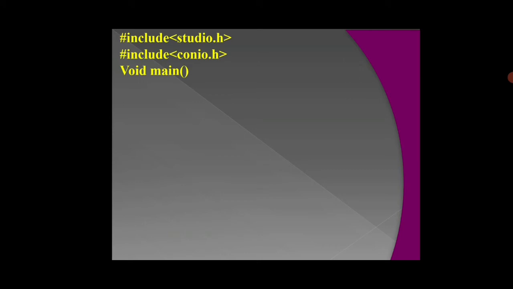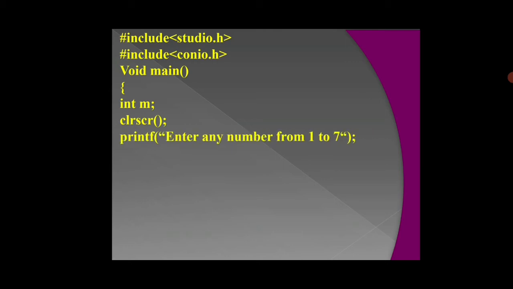Void main. Every program starts from the main method. Open brackets, int m, clrscr to clear the screen after printing the output. Printf "Enter any number from 1 to 7". This function displays the message which is included between double quotations. And scanf. The scanf function takes the input from the end user. That is, it scans a number from the end user.